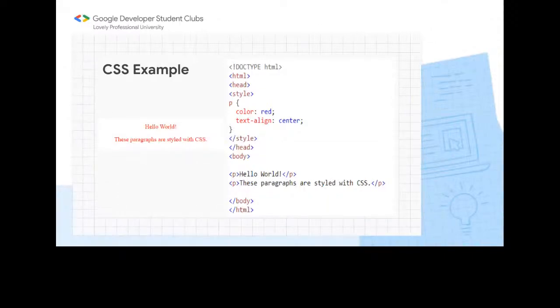There is color red, and you can see that we have applied color red to both the paragraphs, and text-align as center. You can use the align attribute as well, but if you want to align the text, use this property.